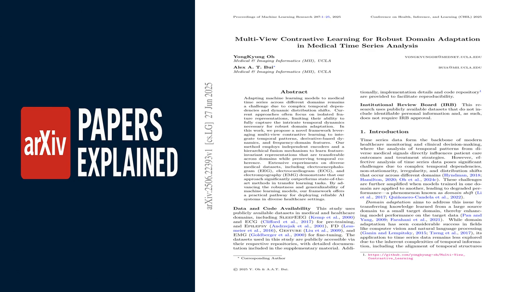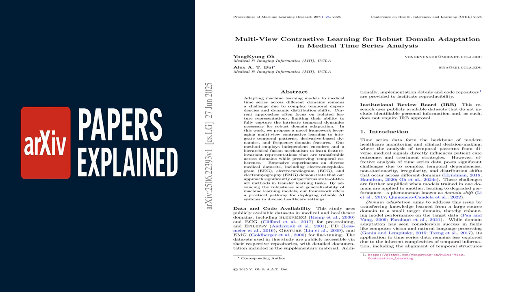Instead of just feeding a raw medical signal, like an electrocardiogram, ECG, into the AI, they teach it to see the data in three different ways simultaneously. The first view is the temporal pattern, the familiar squiggly line over time. The second is the derivative-based view, which looks at how fast the signal is changing, capturing its dynamics and momentum. The third is the frequency view, which uses techniques like a Fourier transform to break the signal down into its constituent frequencies, much like a prism splits light into a rainbow.